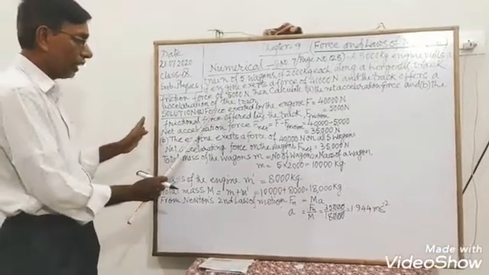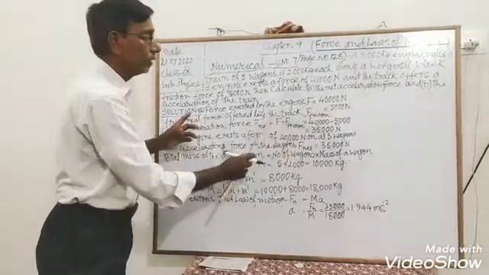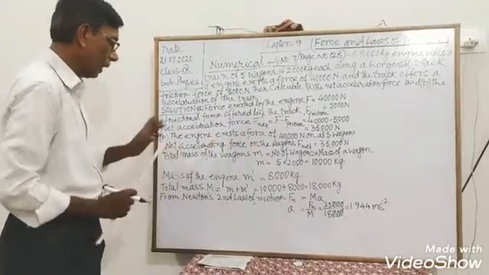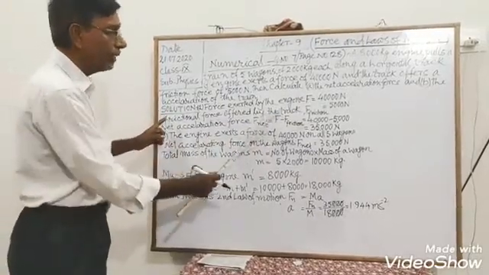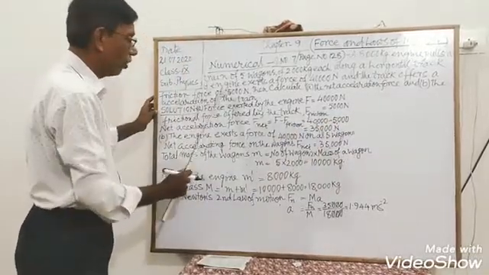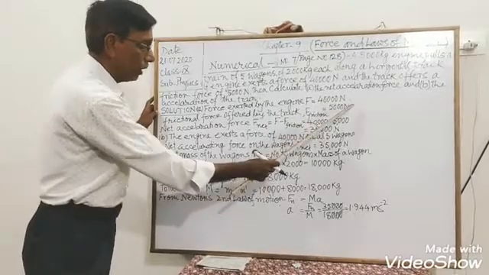Again I repeat, force exerted by the engine F is equal to 40,000 Newton. Just see, the engine exerts a force of 40,000 Newton, and the track offers a frictional force of 5,000 Newton. Just see, F friction is equal to 5,000.